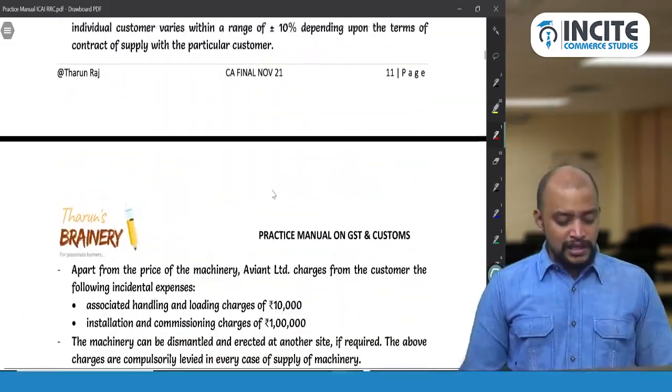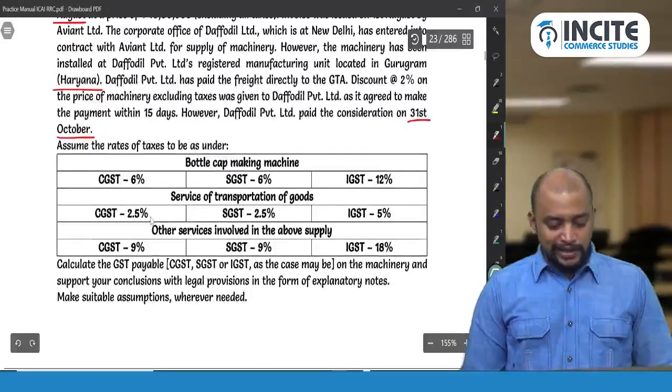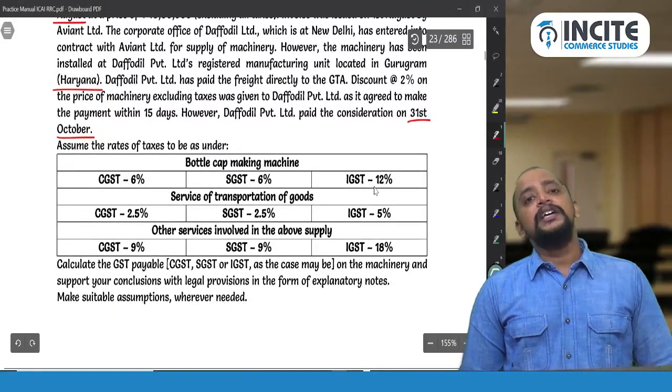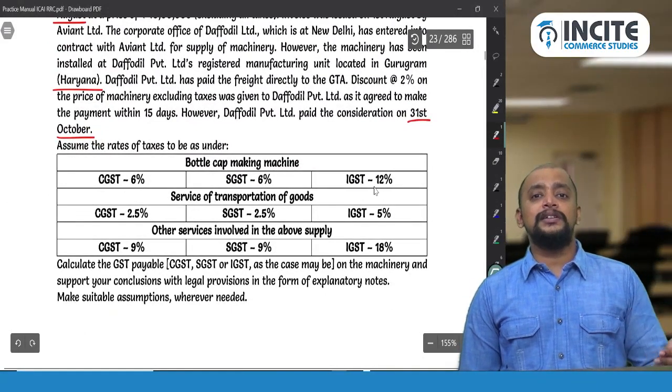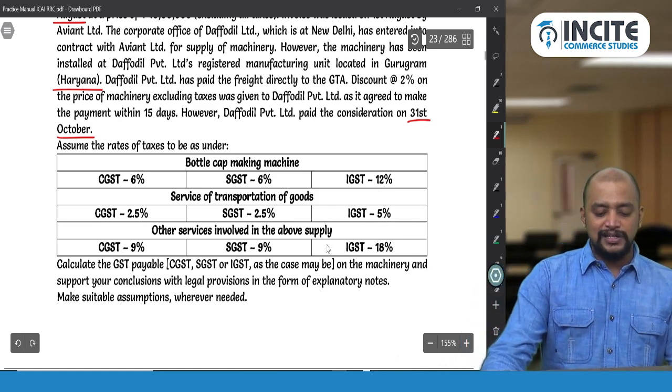What is this machinery? So this is a bottle cap making machinery. For bottle cap making machinery, what is the rate of GST? 12%. Even interest is also taxable at 12%. And then service of transportation of goods and other service, that is not relevant.